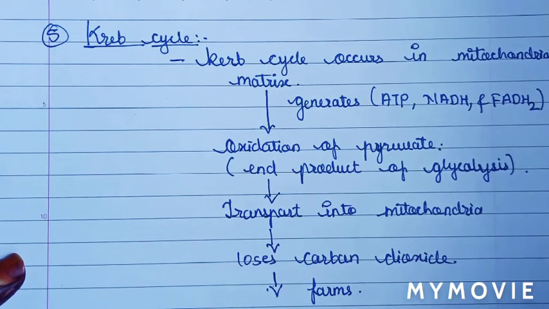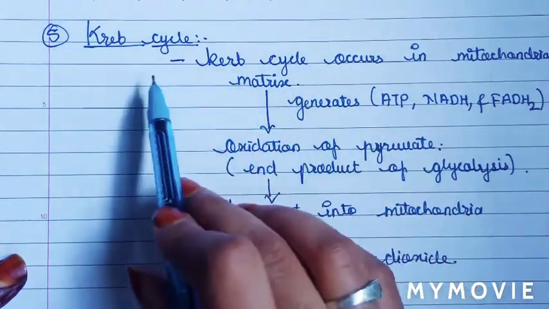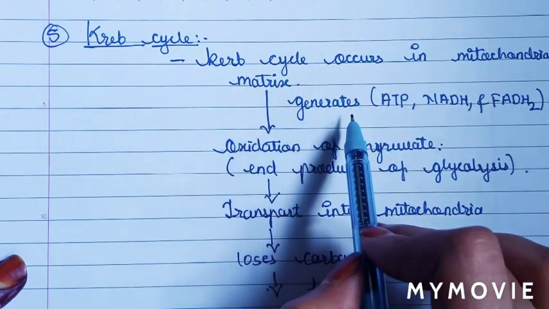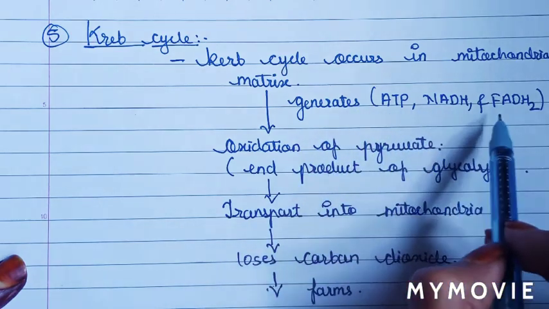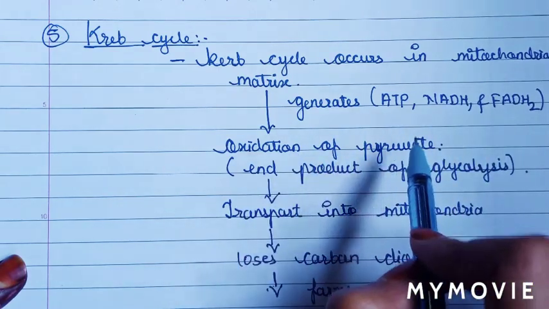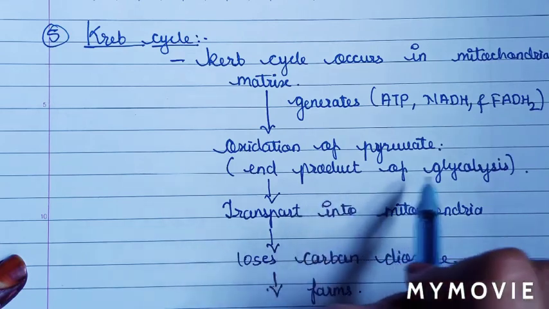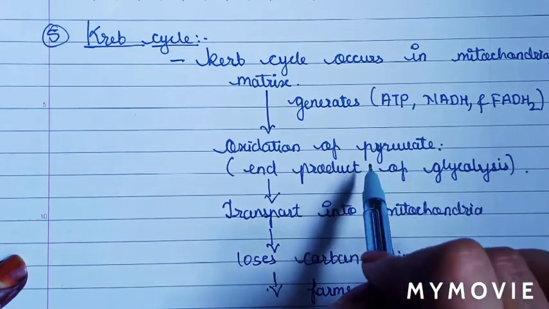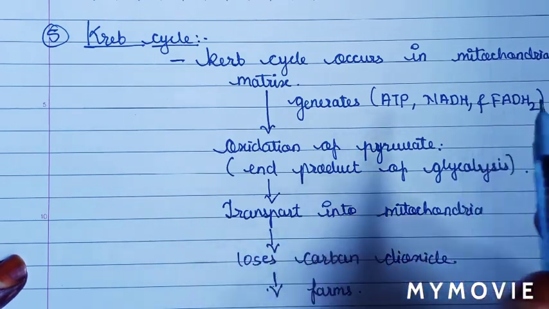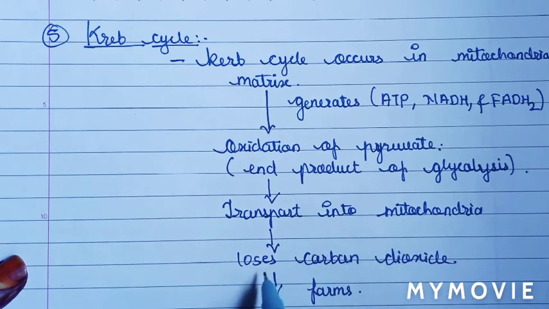So this was the functions of mitochondria. We will see the Krebs cycle again. Krebs cycle occurs in the mitochondrial matrix to generate a pool of energy such as ATP, NADH and FADH2, and this is formed by the oxidation of pyruvate. Pyruvate is the end product of glycolysis, and then it is transported into the mitochondria. When it is transported into the mitochondria, it loses carbon dioxide, and then forms acetyl CoA and two carbon molecules.